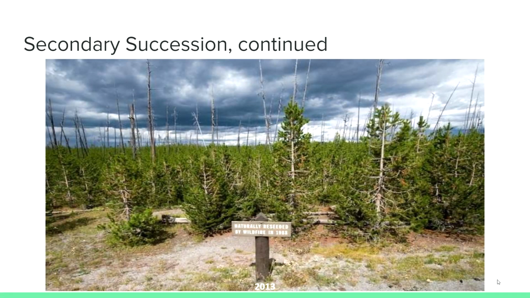As seen in the picture from 2013, the parts of Yellowstone that burned aren't back to where they were just 25 years before, but they're coming along nicely.